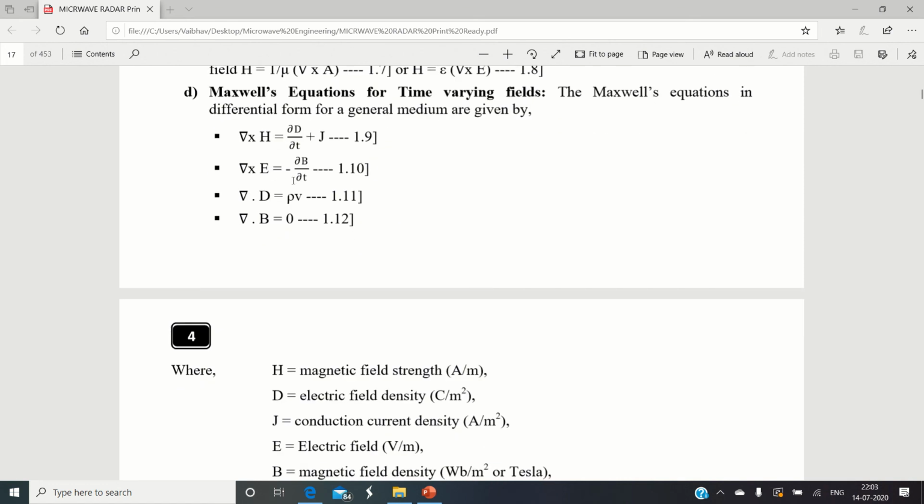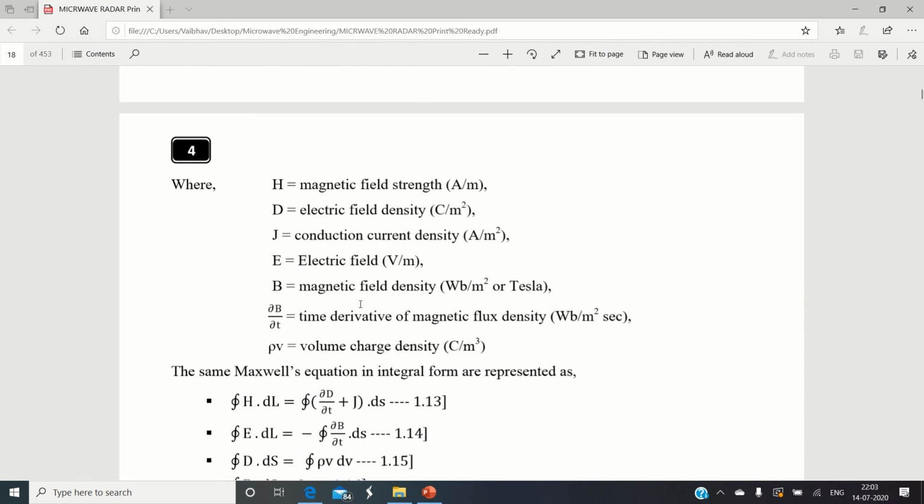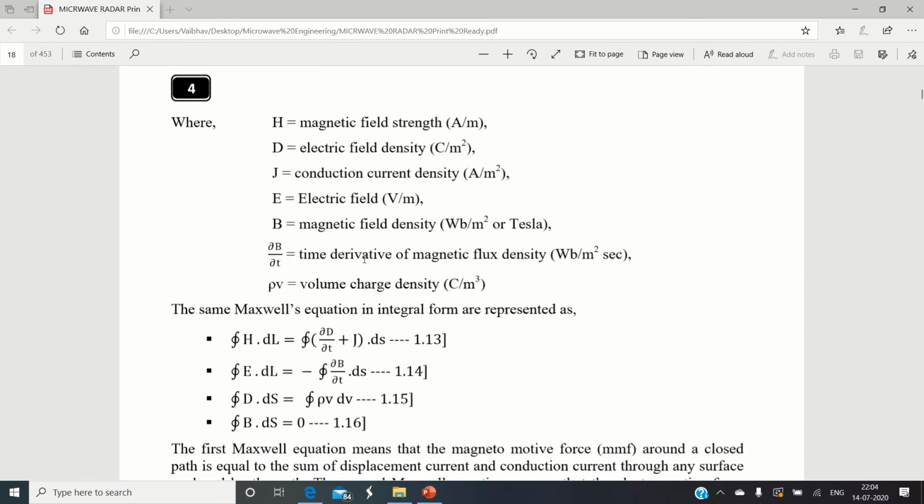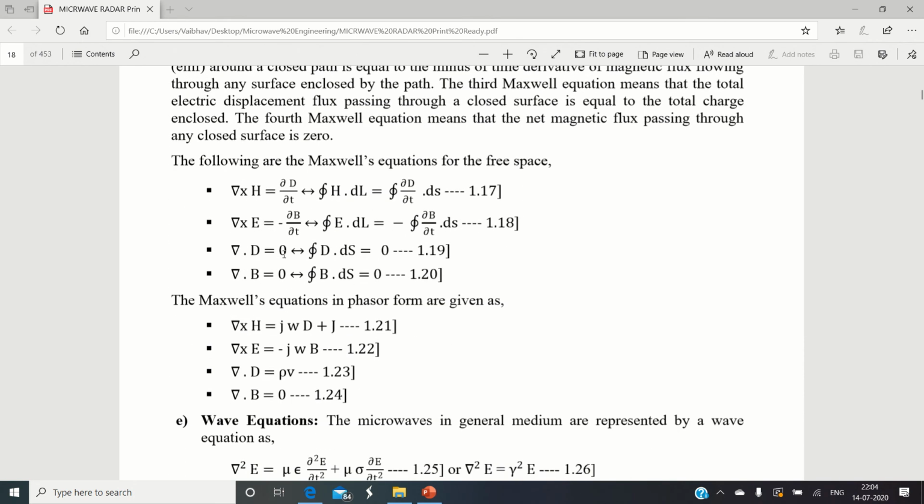Okay. So we already know that this is the Ampere circuital law, first law. Second law is the Faraday's law of electromagnetic induction, given by equation 1.10. Equation 1.11 and equation 1.12 will tell you the Gauss law. Okay, so Gauss law for electric field and Gauss law for magnetic field. So all these entities are known to you. We are just revising the concept of Maxwell equations, right?